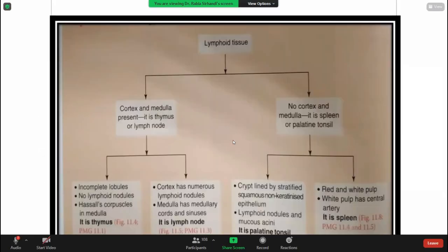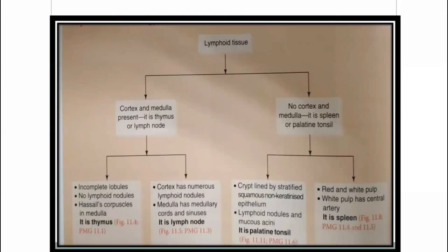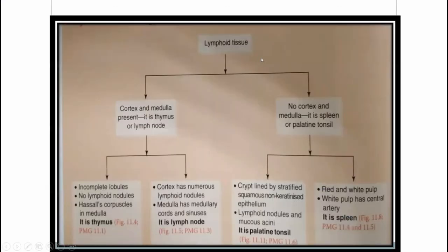This slide is very much important. How will you identify a lymphoid organ? Which histological section is of which lymphoid organ? Remember this flow chart, and you will easily identify the lymphoid tissue.